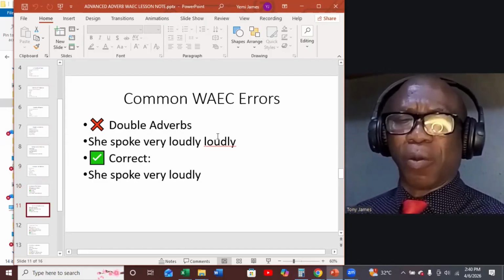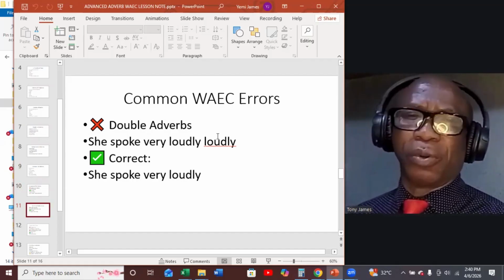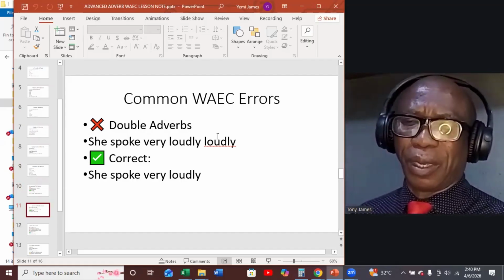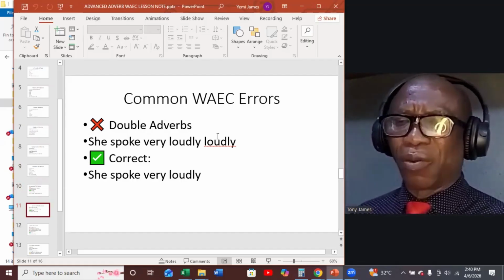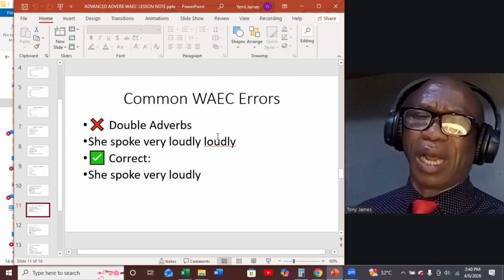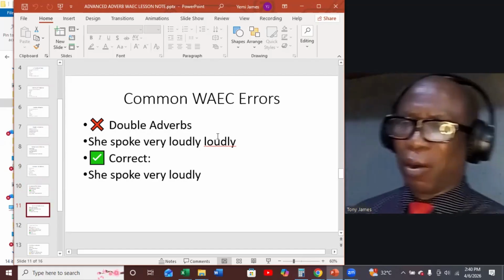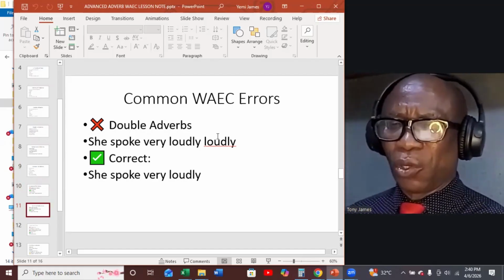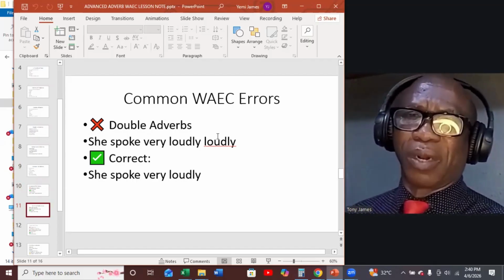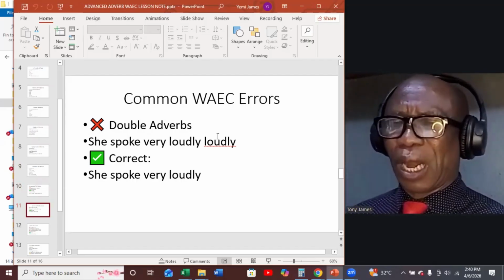Also, people commit the error of double adverb. Example, she spoke very loudly, loudly. That is an error. The correct use is she spoke very loudly.